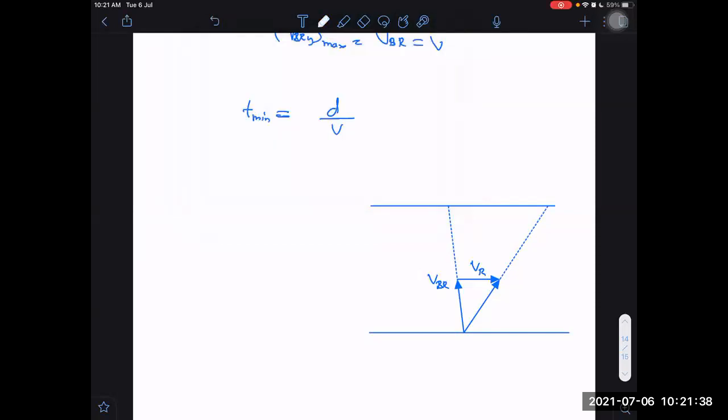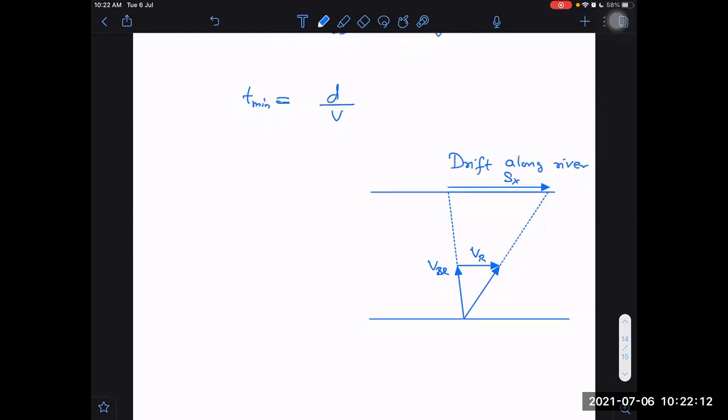This displacement which we are covering along x because of the flow of river is also sometimes called as drift. This is called as drift here, Sx, drift along river.